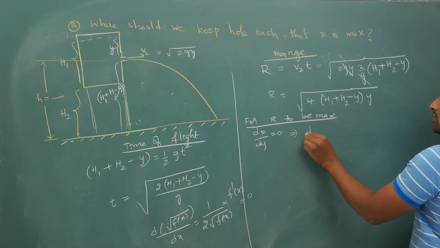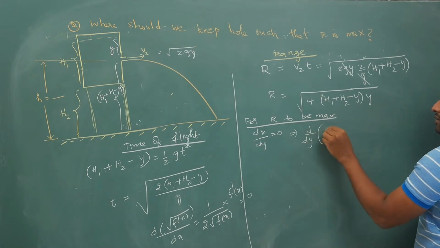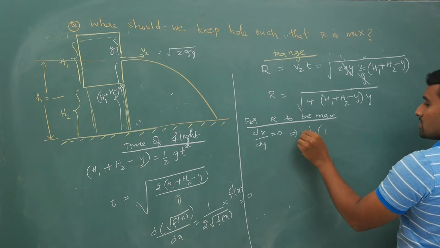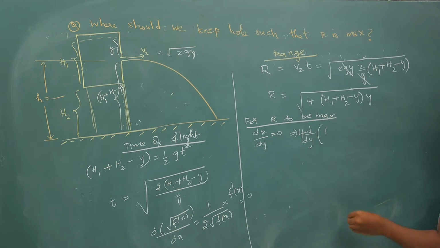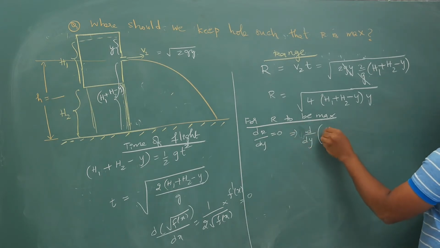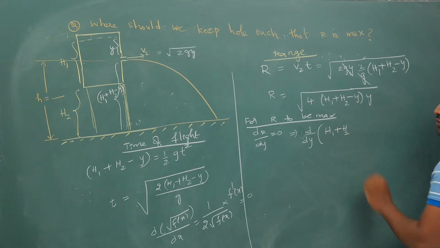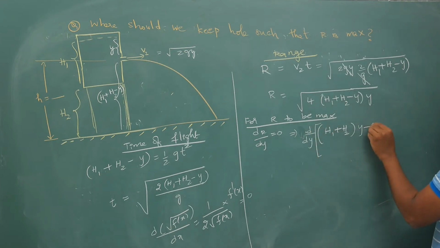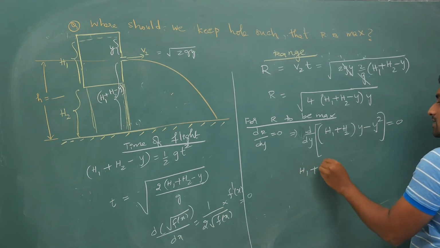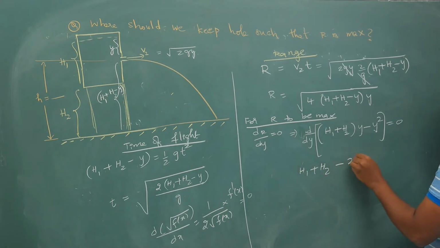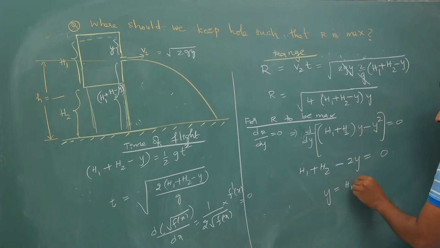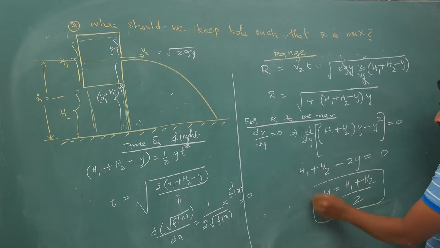So d by dy of 4 times (h1 plus h2) into y minus y square is supposed to be 0. So the derivative gives h1 plus h2 minus 2y is equal to 0. Your y is (h1 plus h2) by 2.